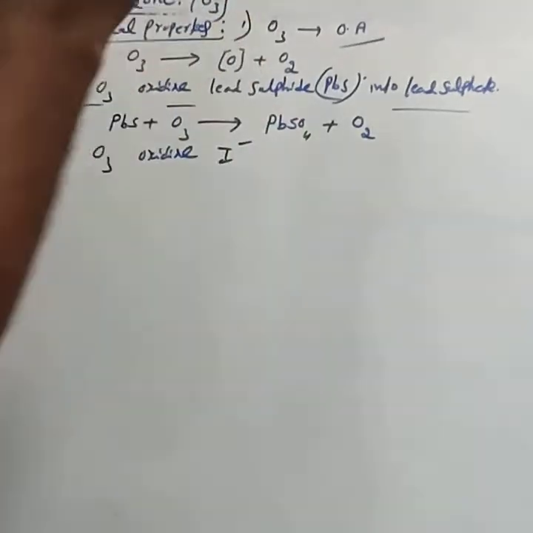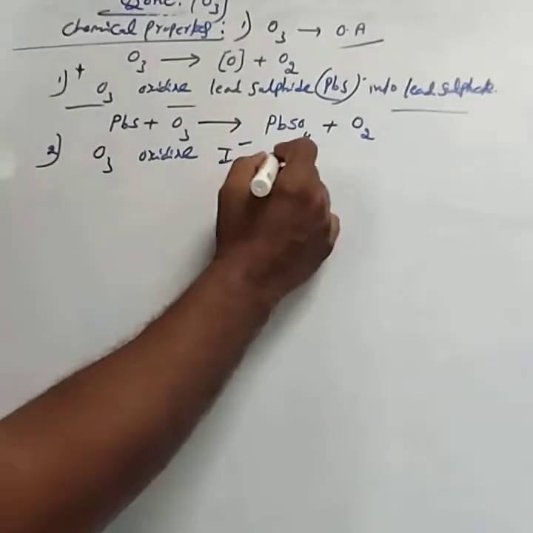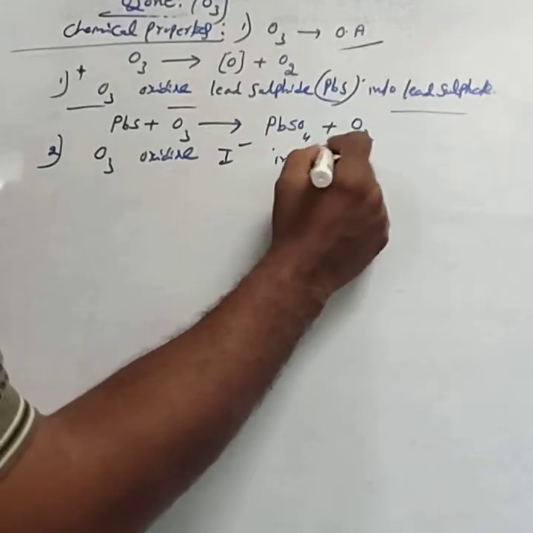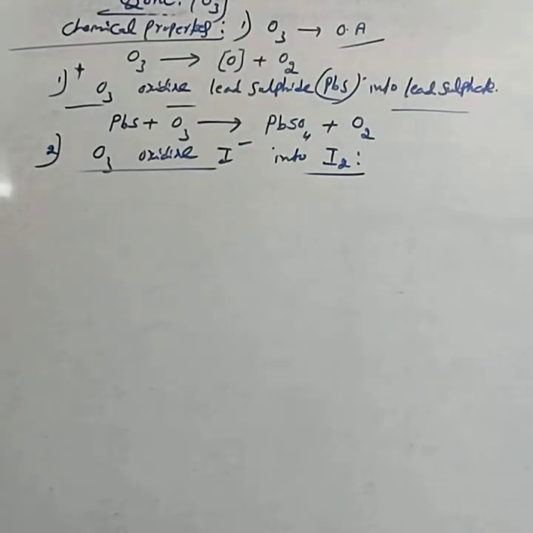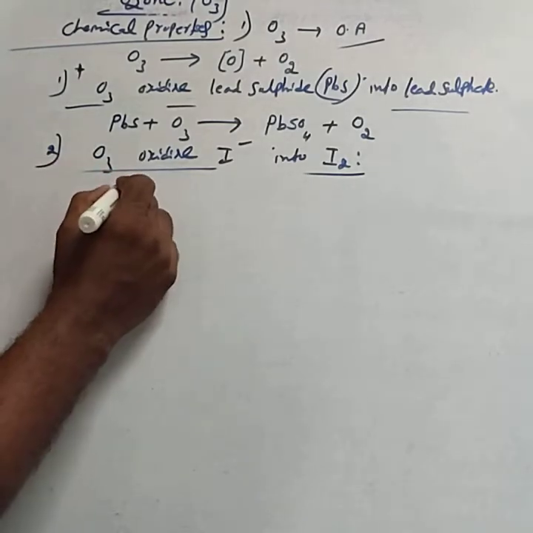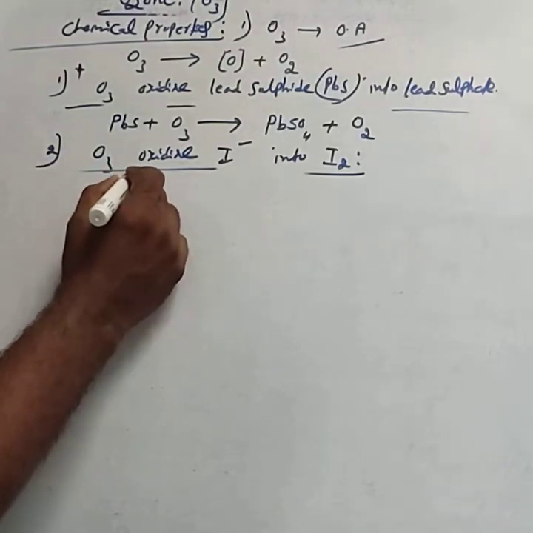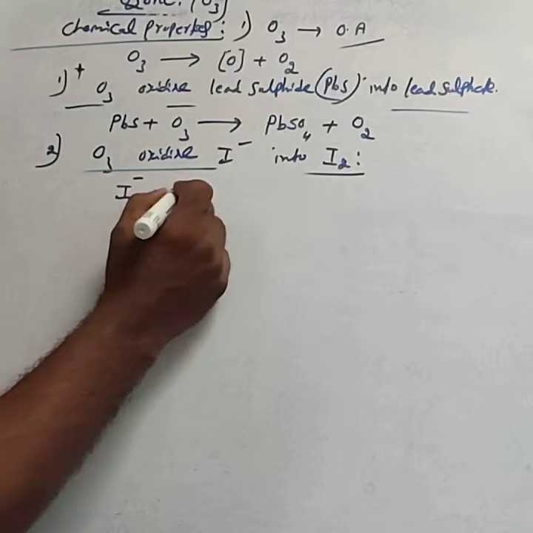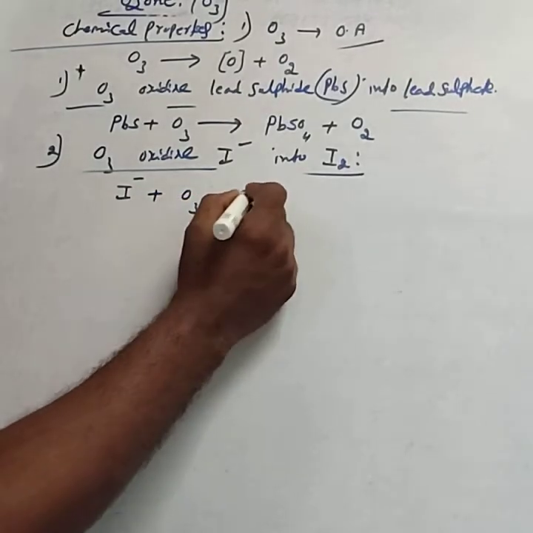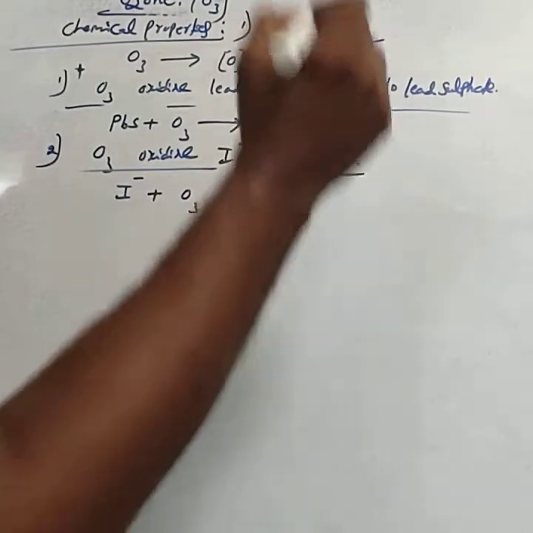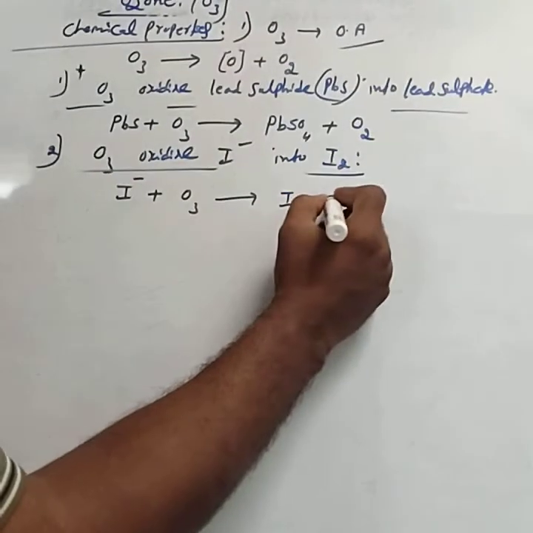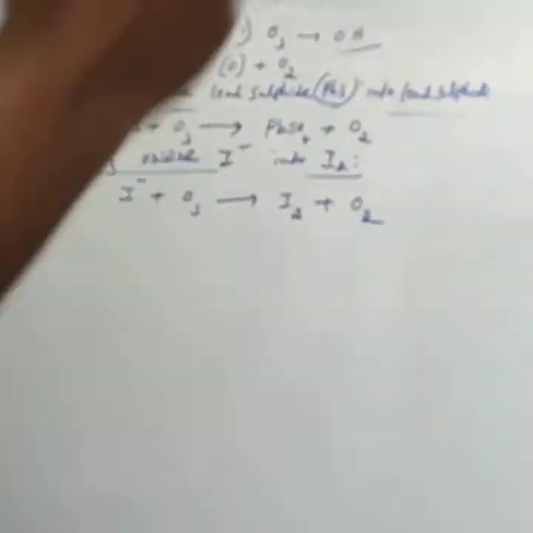Similarly, one more oxidizing property is that ozone oxidizes iodide ion, I minus, into iodine. For that one, the reaction is I minus plus O3, where the iodide ion gets oxidized to I2, iodine, and ozone is converted into dioxygen.